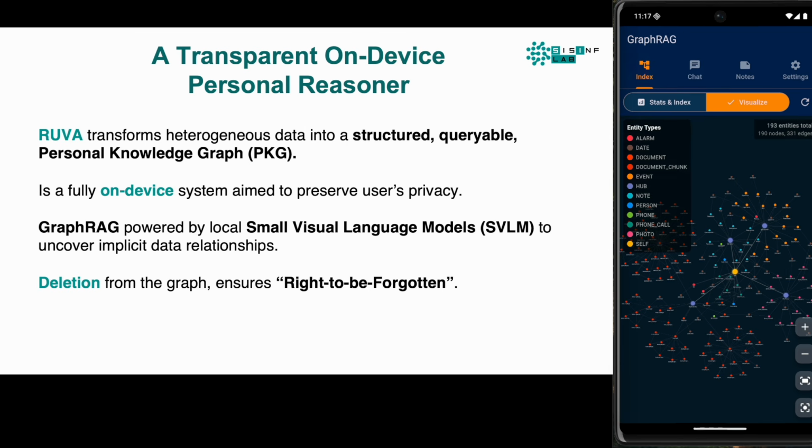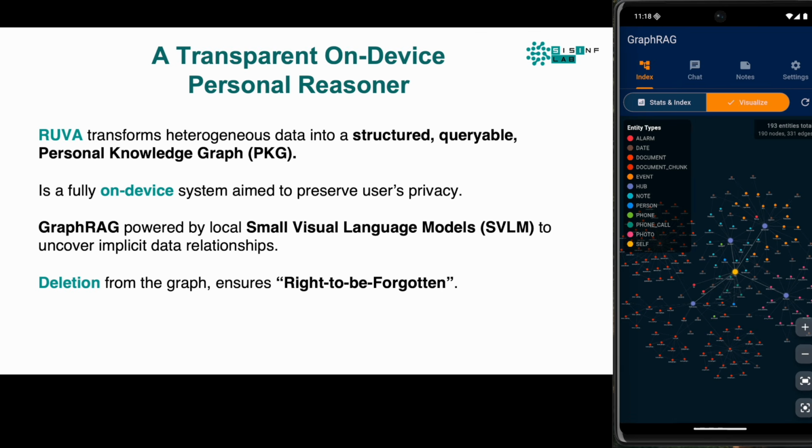How does it work? Instead of just vectors, we ground the AI in a personal knowledge graph. We implement the graph over a standard SQLite database. This means every memory is a discrete, editable node, not just a floating number in space. We use an on-device small visual language model, specifically Gemma 3 Nano, acting as the eyes and ears to convert unstructured data, images and text specifically, into structured triples. We apply community detection algorithms like Leiden to resolve entities, ensuring that Sarah in your contacts and Sarah in your email are recognized as the same node.